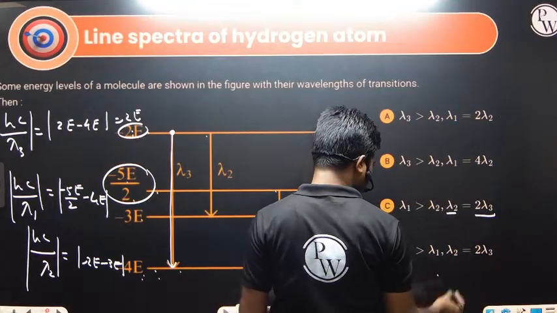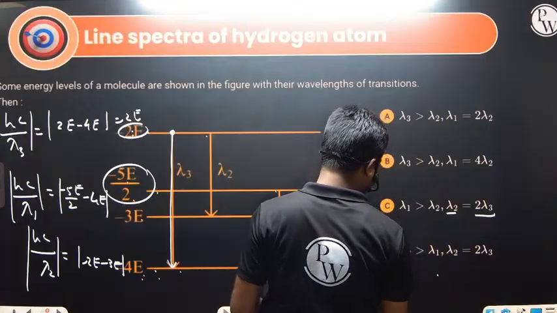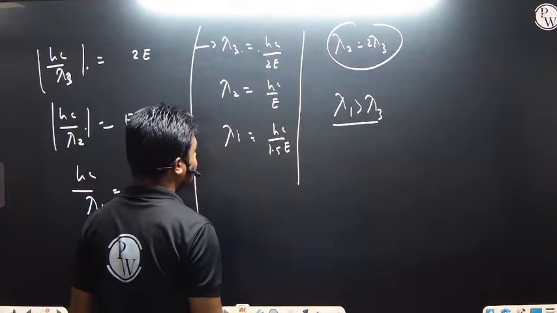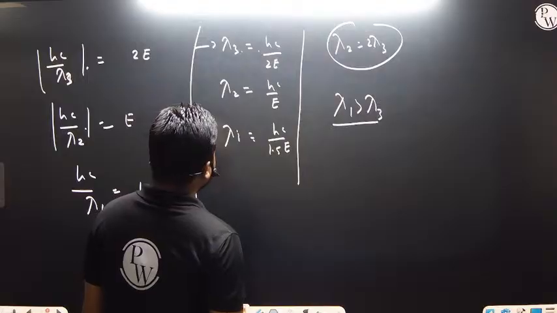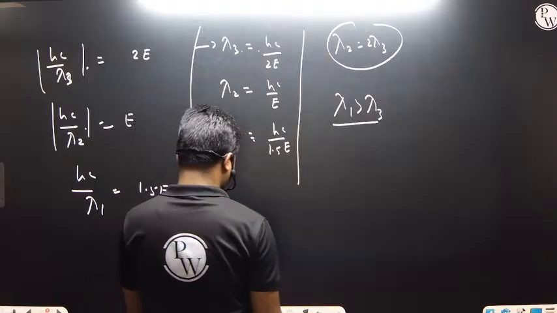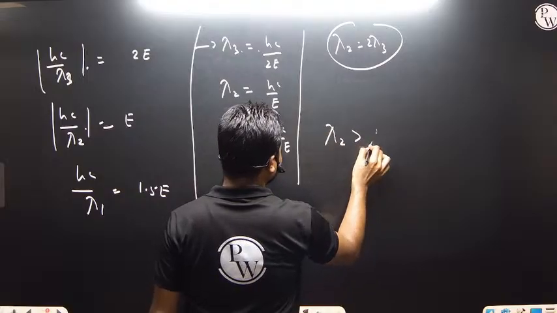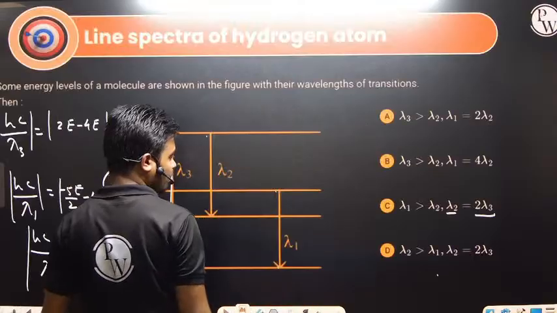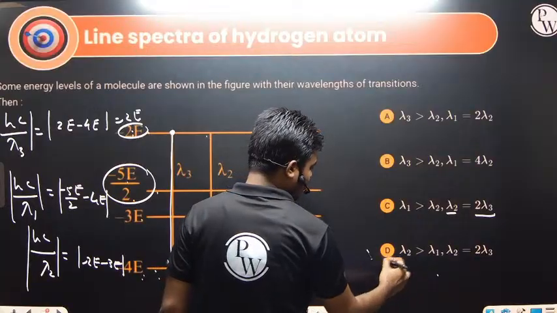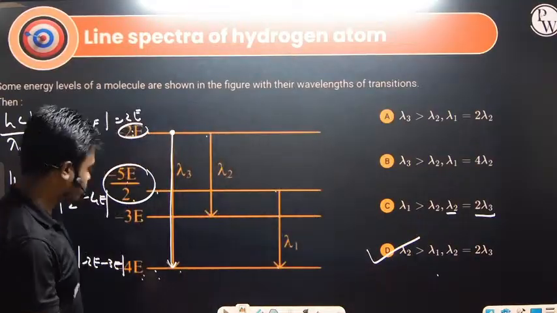So let's check. Lambda 2 is twice of lambda 3. And what about lambda 1 and lambda 2? Which one is bigger? Lambda 1 and lambda 2. So lambda 2 is bigger than lambda 1, and lambda 2 is twice of lambda 3. The answer is option D.